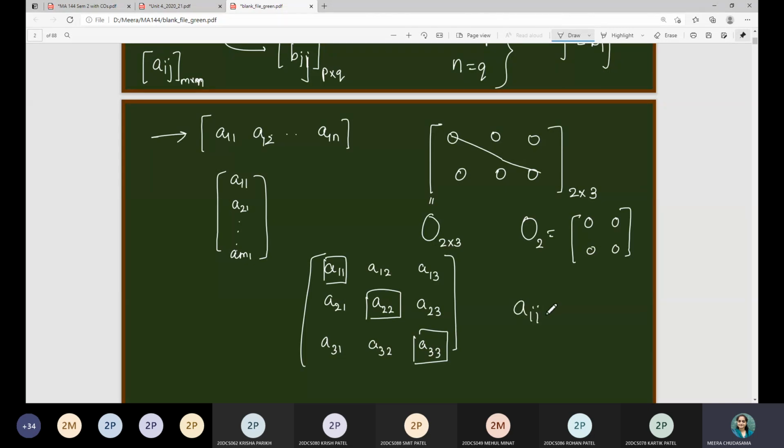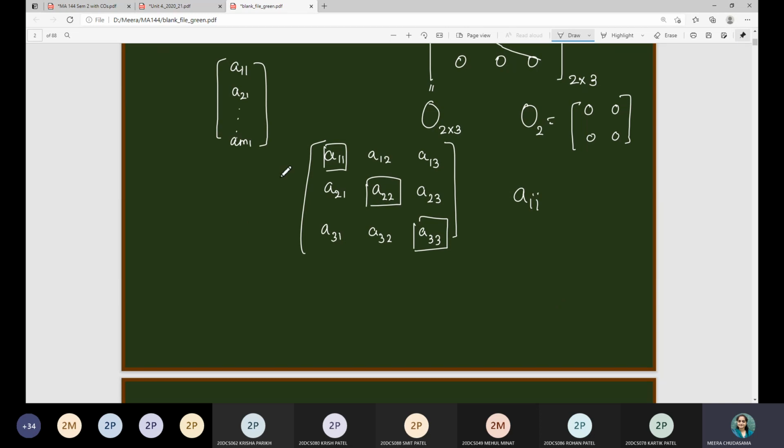In general, they are of the form Aii, and this diagonal is called the principal diagonal of a square matrix. In general, it is A11, A22 and so on. Suppose it is an n cross n matrix, then these elements are called the diagonal entries.